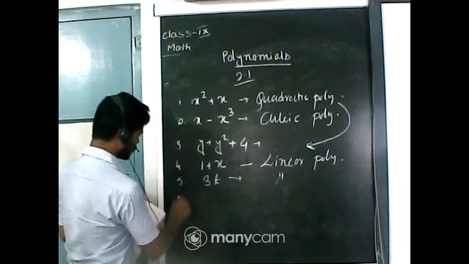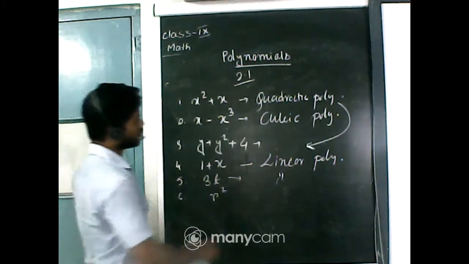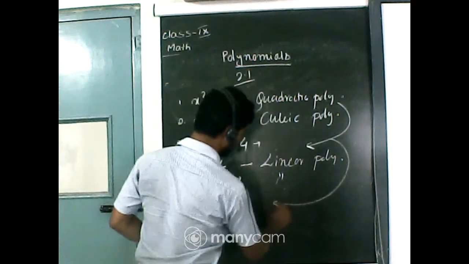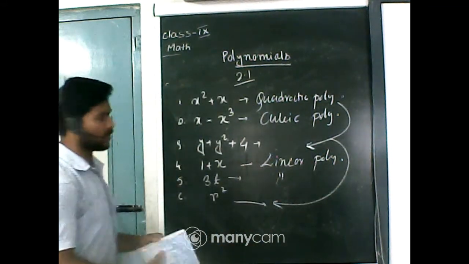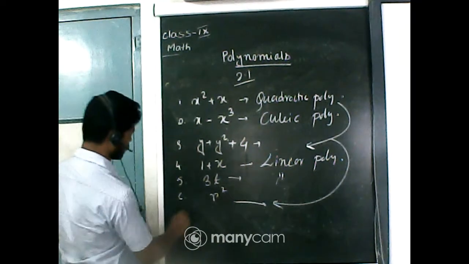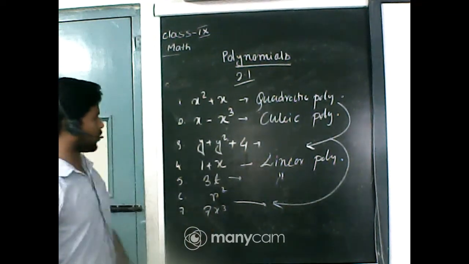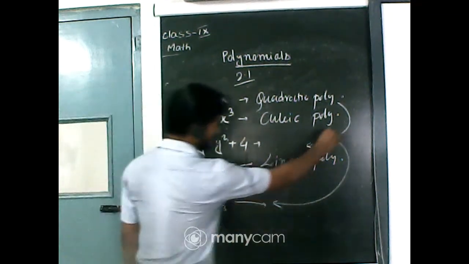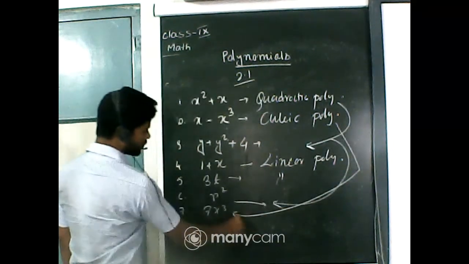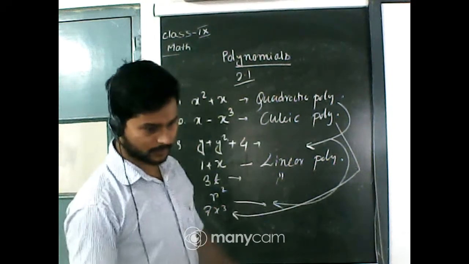Next, r square. This is a polynomial of degree 2, so this is again a quadratic polynomial. And the last is 7x cube. The degree of the polynomial is 3, so that's why it is a cubic polynomial.